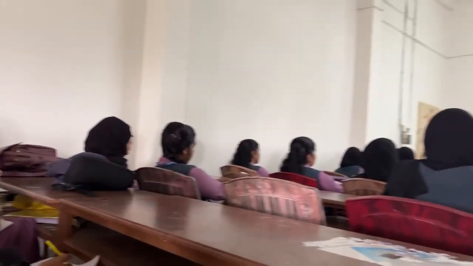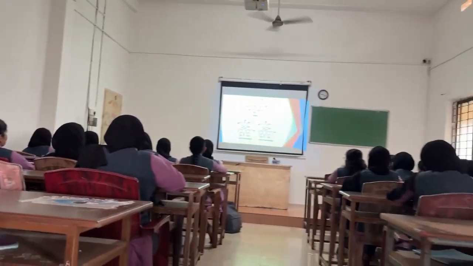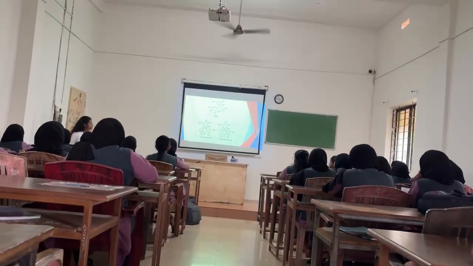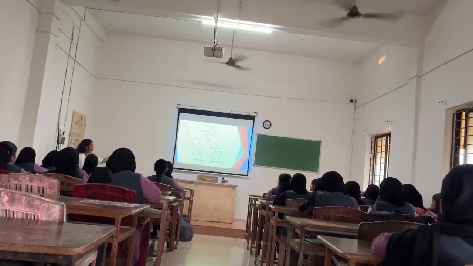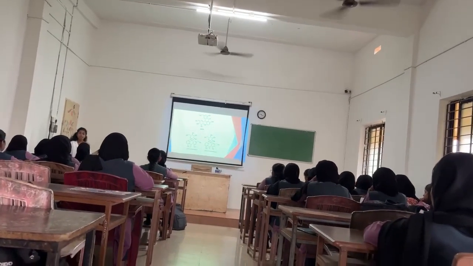So these are the various structures of the constituents aloin, barbaloin and isobarbaloin. So in the structure you can see barbaloin is also known as aloin A and isobarbaloin is also known as aloin B.